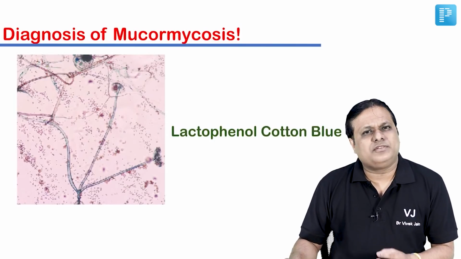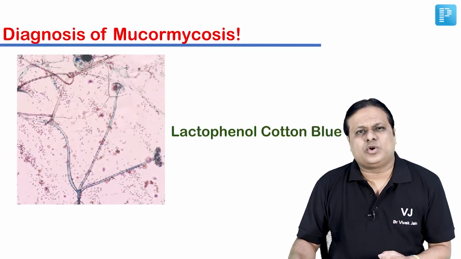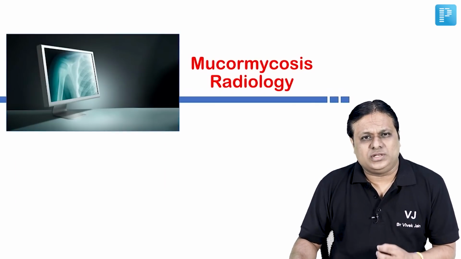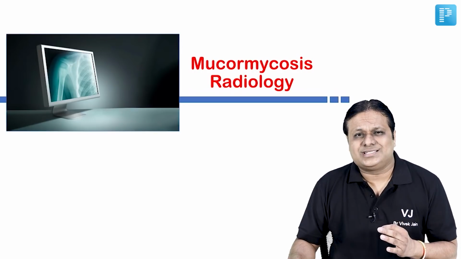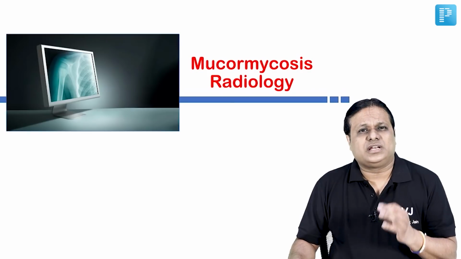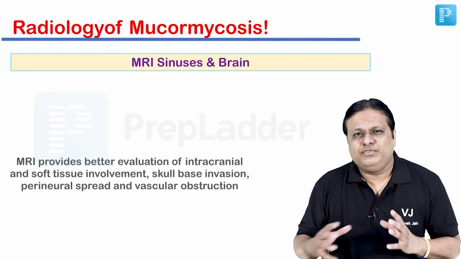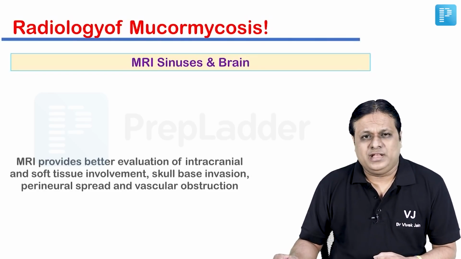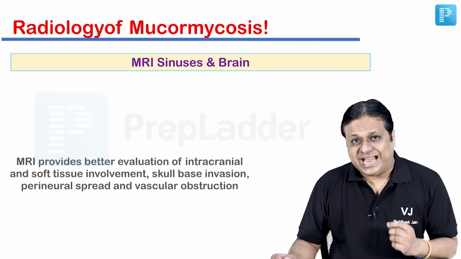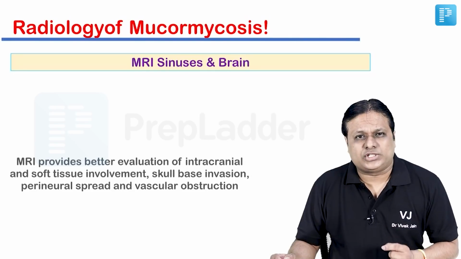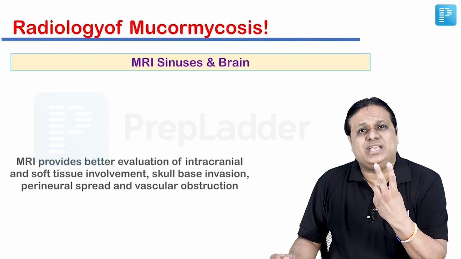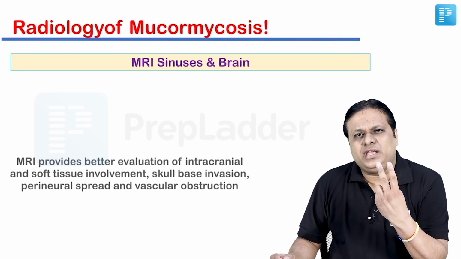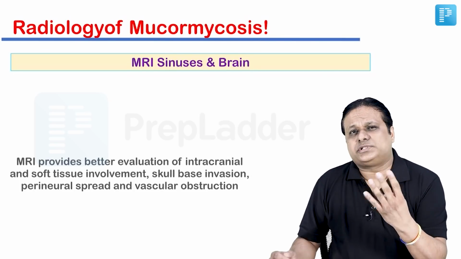Now friends, besides biopsy and fungal culture, I told you the second mainstay of diagnosis of mucormycosis is radiology. So let's focus on that, how exactly you are going to diagnose this life-threatening fungal infection correctly. First, we look at MRI findings. We focus on MRI of sinuses and brain. Friends, what is the use of MRI in diagnosis of mucormycosis? You must know that MRI provides a better evaluation of intracranial and soft tissue involvement, skull base invasion. It also tells you about perineural spread and vascular obstruction if any.